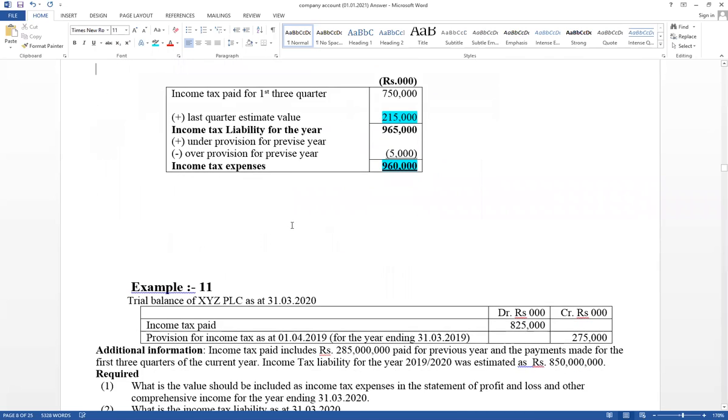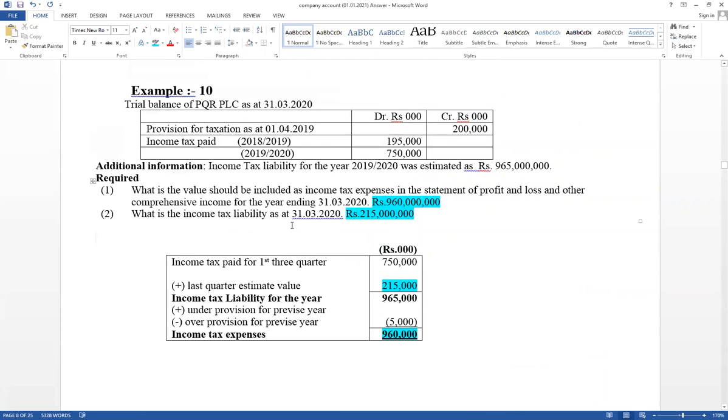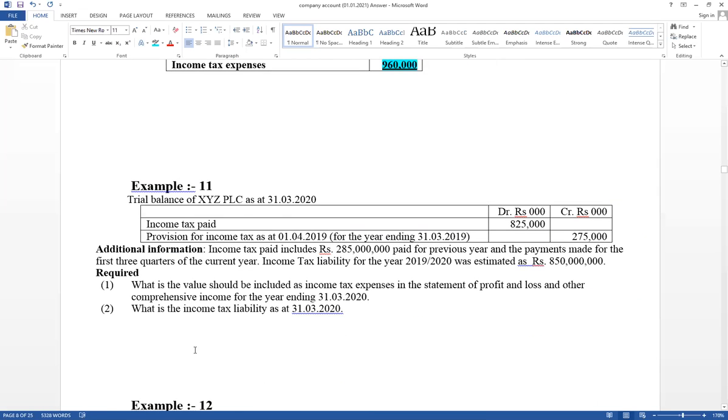Right. Question number 11. Try to recognize under provision, over provision and income tax liability for the year. Sometimes it is given as income tax liability of the last quarter of the current year. Question number 11, very important. Read carefully. Try to recognize the difference. 2018, 19, 20. Last three papers it has been given like this. Try to recognize the difference.